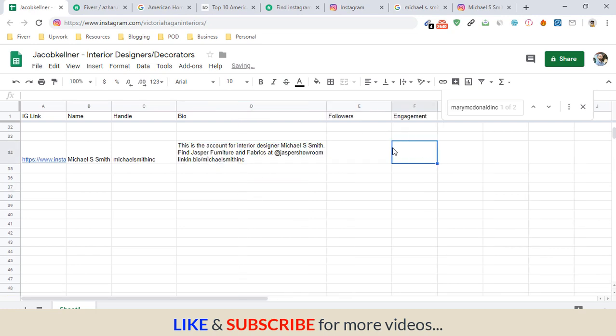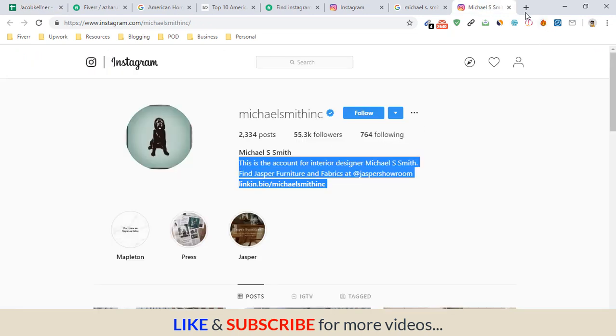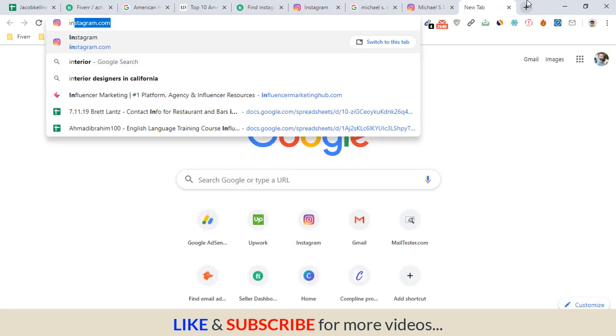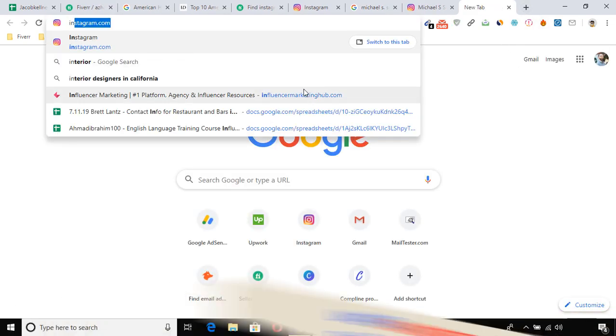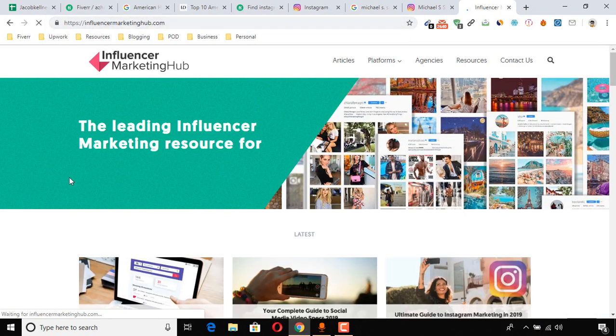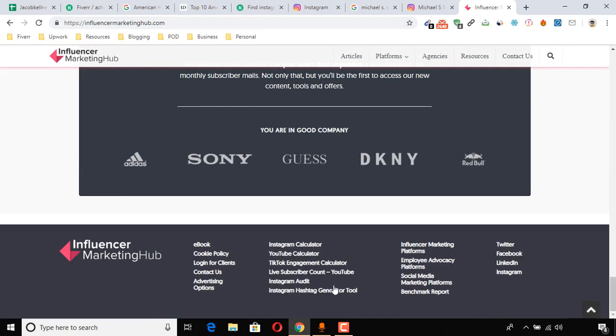To collect the engagement ratio and the followers count, I basically use a website or resource, which is Influencer Marketing Hub. I will add the link of this website in the description field for your use. Okay, so here's the website. After visiting this page, you have to go down and find this one, Instagram calculator.